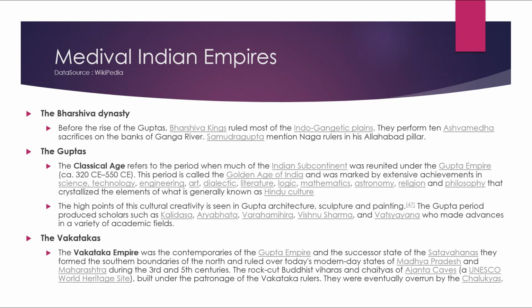The Bharshiva dynasty. Before the rise of the Guptas, Bharshiva kings ruled most of the Indo-Gangetic plains. They performed 10 Ashwamedh sacrifices on the banks of the Ganga River. Samudragupta mentioned Naga rulers in the Allahabad pillar.